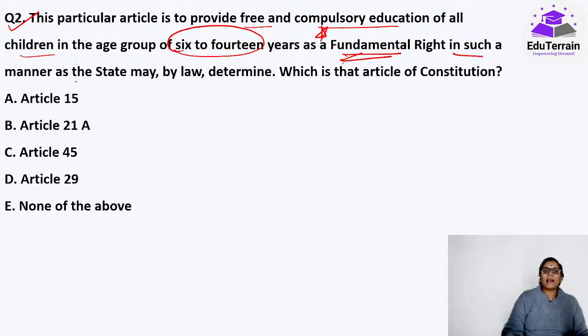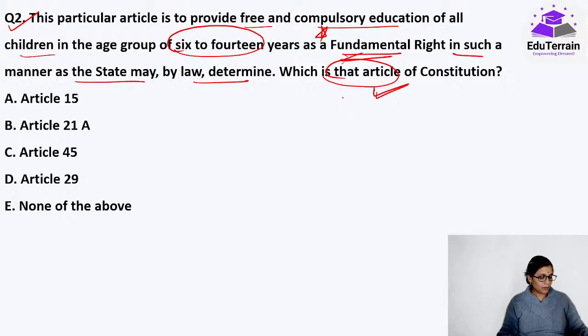Okay, in such a manner as a state may by law determine. Now you tell me which is the article of constitution that we are talking about here. Yes. Good evening, Avni. Yes, this particular article is to provide free and compulsory education of all children in the age group of 6 to 14 years as a fundamental right in such a manner as a state may by law determine. Now what is the article of constitution that we are talking about here? Here the article that we are talking about is article 21A.